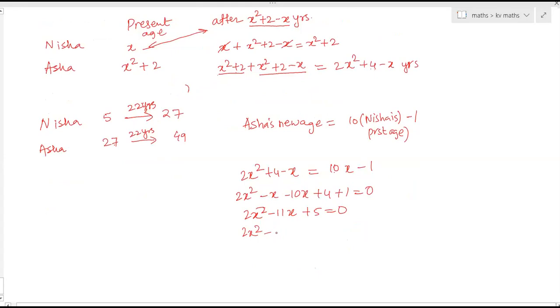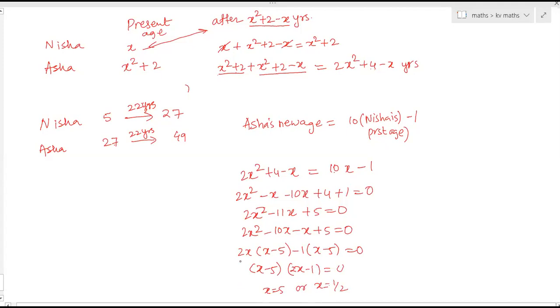So 2x square minus 10x minus x plus 5 is equal to 0. 2x into bracket x minus 5, minus 1 into bracket x minus 5, is equal to 0. So the factors are x minus 5 and 2x minus 1 equal to 0. So x is equal to 5 or x is equal to 1 by 2.